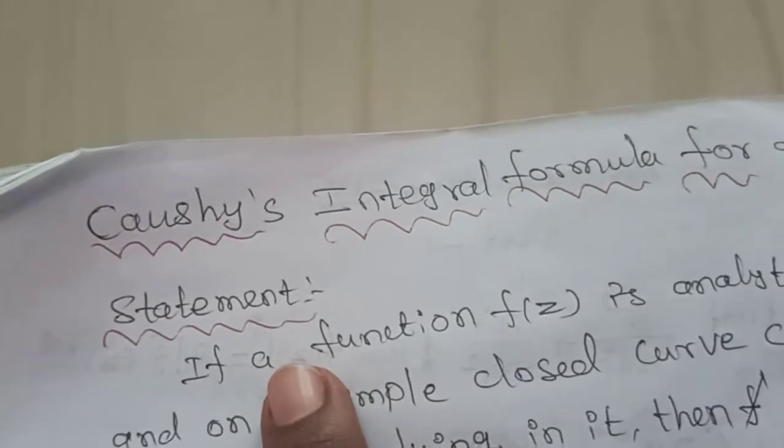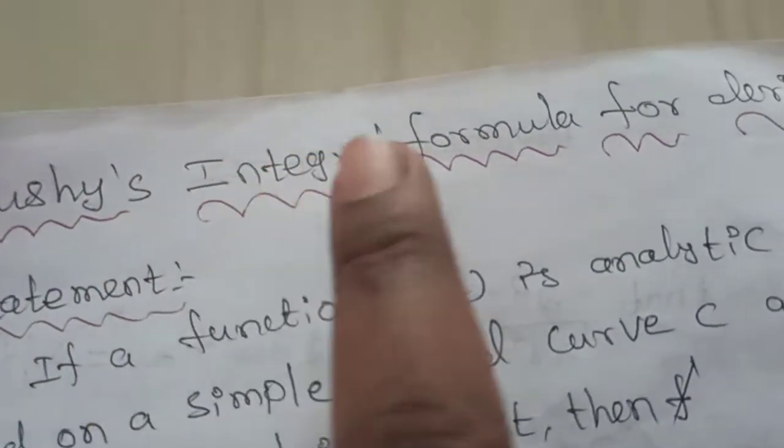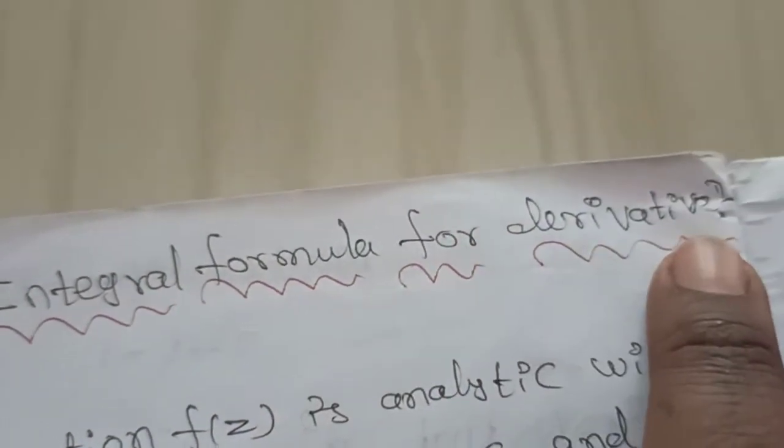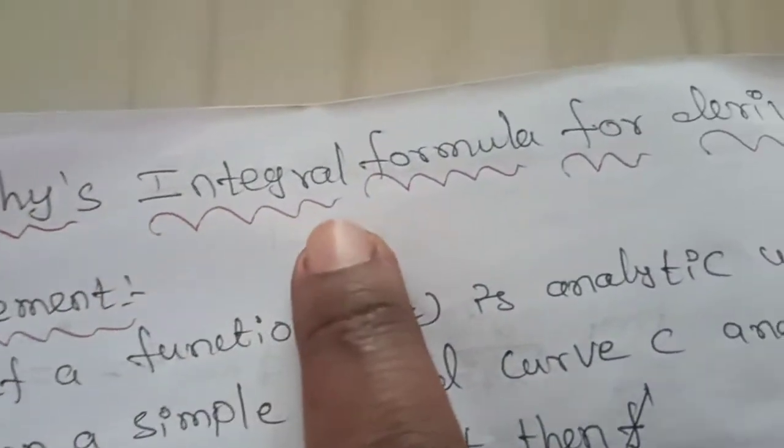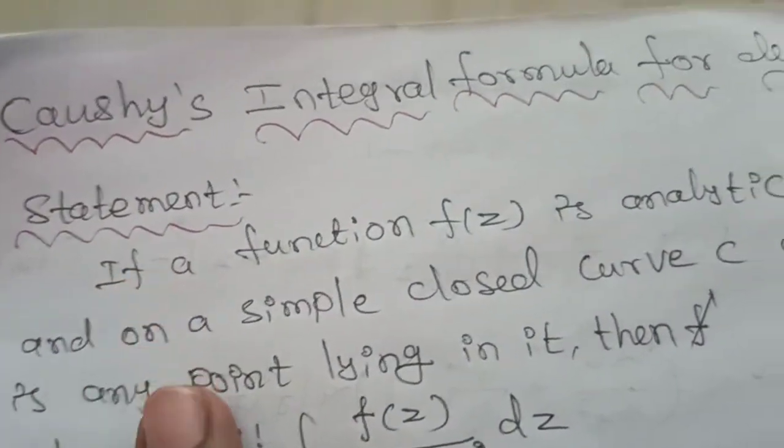Okay, next we go to the next topic, Cauchy integral formula for derivatives. Let's read the statement.